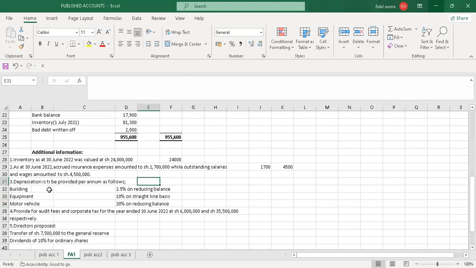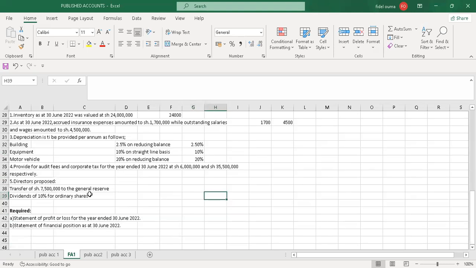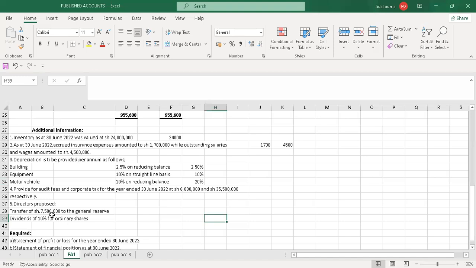Additional information number three, depreciation is to be provided per annum as follows. We have building at 2.5% on reducing balance. So I'll just write the percentage here. Then equipment is at 10% on straight line basis. So 10%. Then motor vehicle is at 20% on reducing balance. So I just write 20%. Then I'll go to additional information number four.